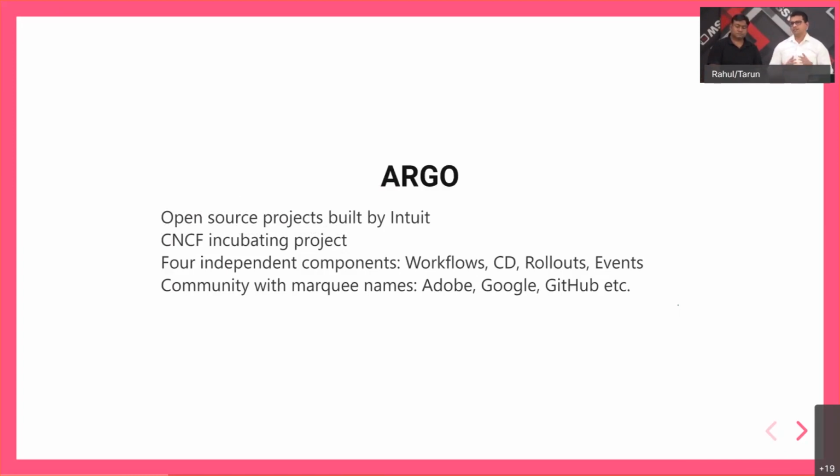Now, Argo in itself is not a single project, but rather a collection of 4 different projects that all roll up under one brand name, which is Argo. So Argo consists of a workflow project, which we are going to learn about in detail today. Another one is the continuous deployment project, through which you can use a GitOps-like service in order to deploy your services and workflows on Kubernetes. Another one is rollouts, which adds some further rollout capabilities to your existing Kubernetes rollout models.